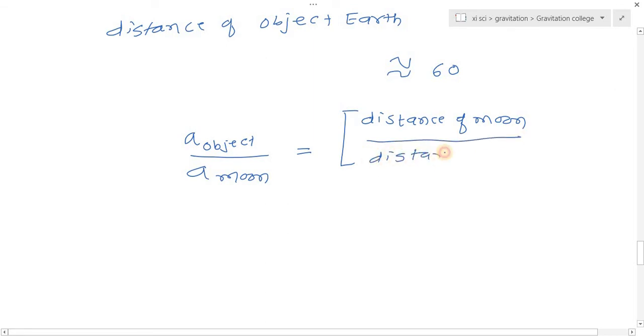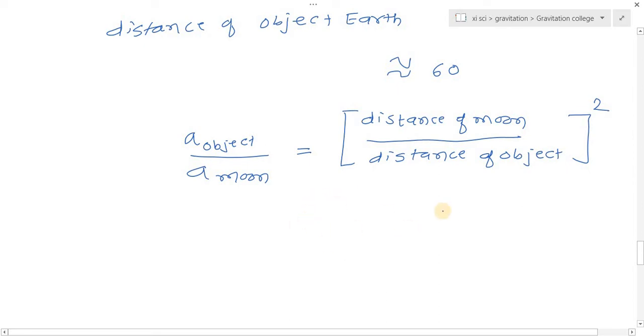Both distances we measured from earth. And here bracket square, because the value of the distance ratio is 60 and the value of the acceleration ratio is the square of 60, 3600. So here we get the new relation: acceleration of object upon acceleration of moon is equal to distance of moon upon distance of object, bracket square.